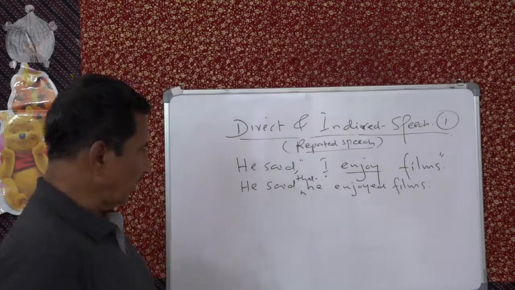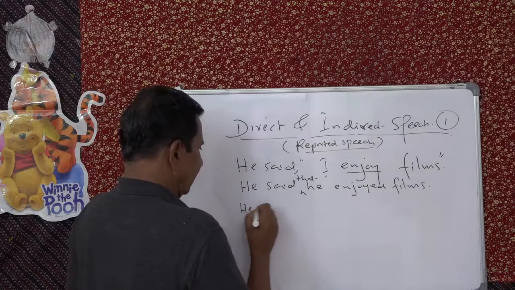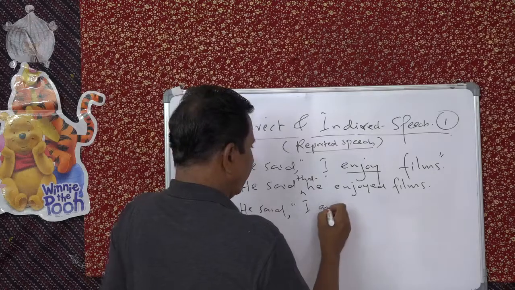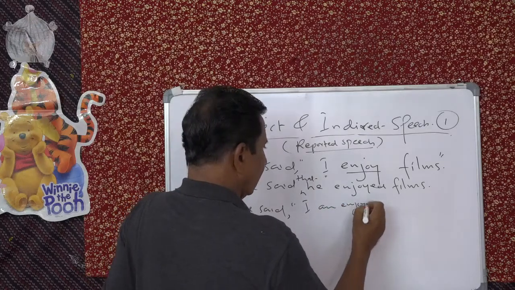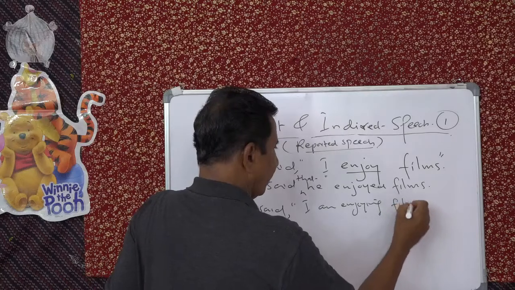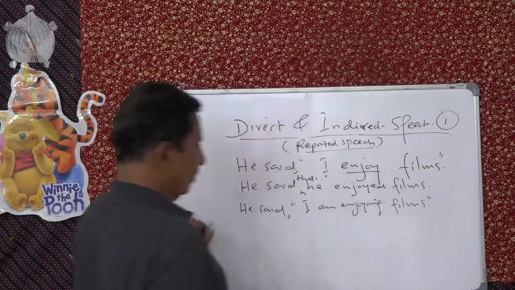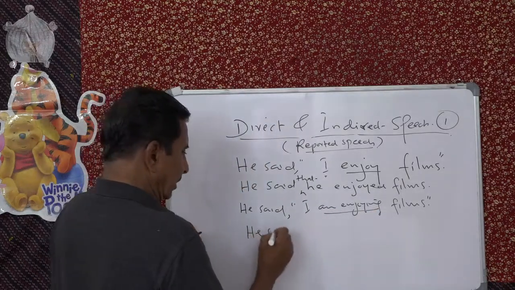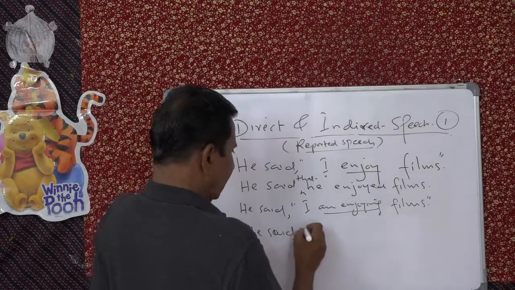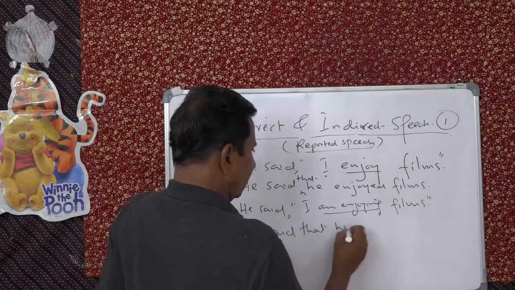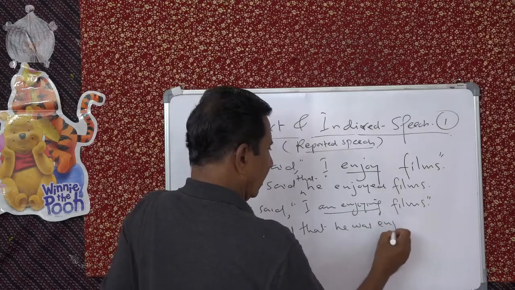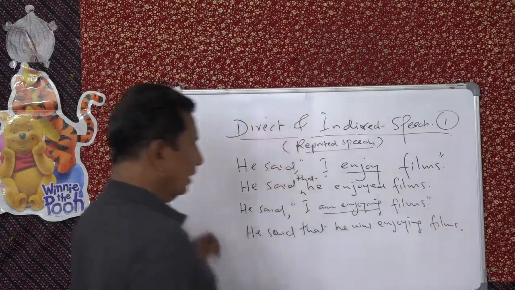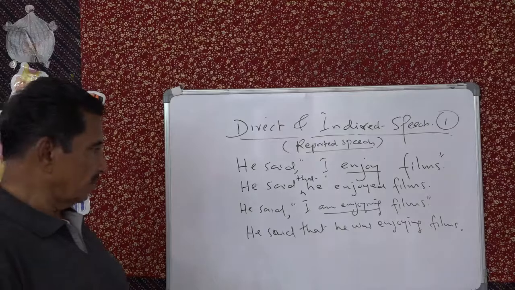Okay. Now, next. He said, "I am enjoying films." This is present continuous tense. The indirect will be, he said that he was enjoying films. Okay.